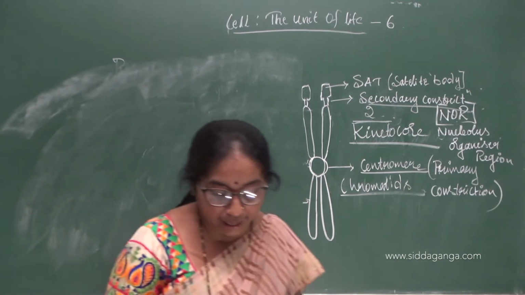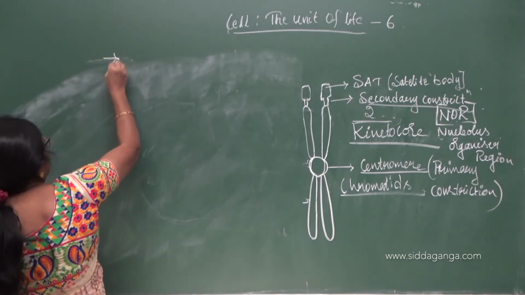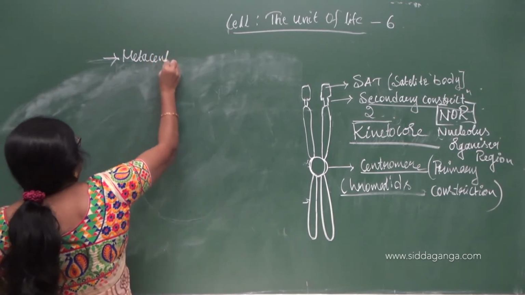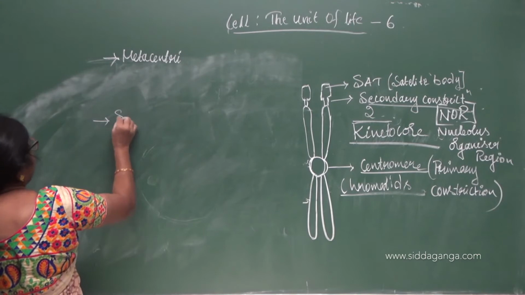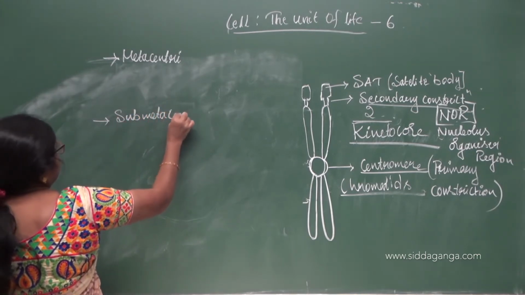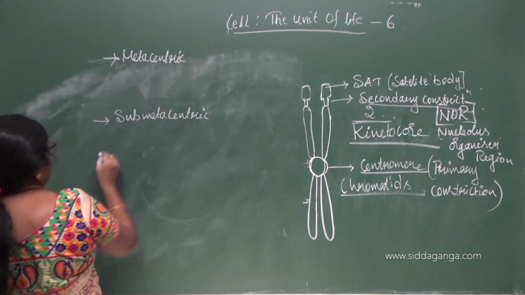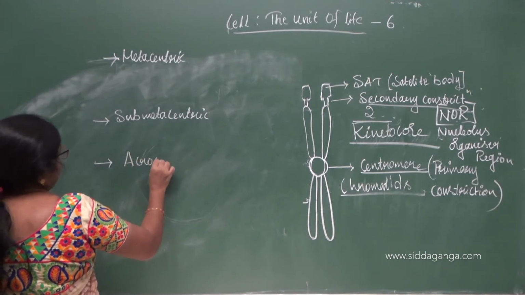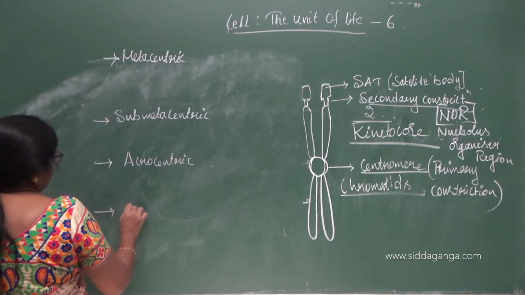There are four types of chromosomes based on the position of the centromere: metacentric, second is submetacentric, acrocentric, and telocentric.